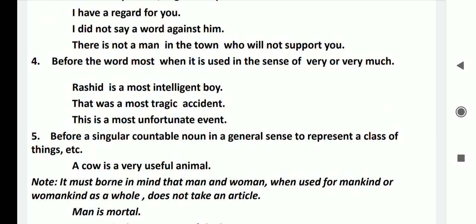Now point number 5, before a singular countable noun in a general sense to represent a class of things. For example, इस sentence में ज़रा देखिए, a cow is a very useful animal. Here in this sentence a is used before a general countable noun, that is cow. Cow is a countable noun, but here it represents whole class. So before a singular countable noun in a general sense to represent a class of things.